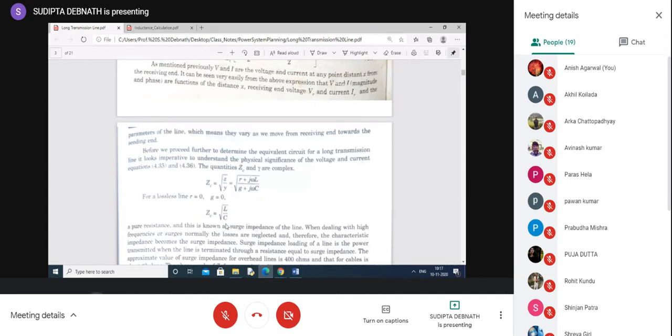It has a fixed value because L and C are fixed. By studying the line parameters, you have seen that L and C per unit length are fixed. If you multiply by the length of the line, you will get the exact value. So if you multiply both numerator and denominator by the length, it will automatically cancel. So it depends on the per unit inductance and per unit capacitance of the line, and it is constant. It will have one constant value for an overhead transmission line and another constant value for an underground transmission line, because epsilon and mu are different for those two cases.